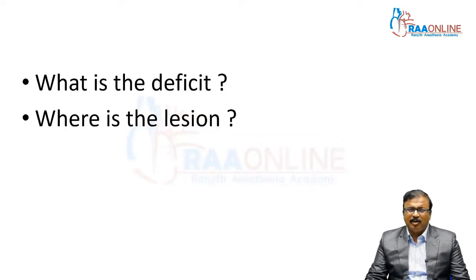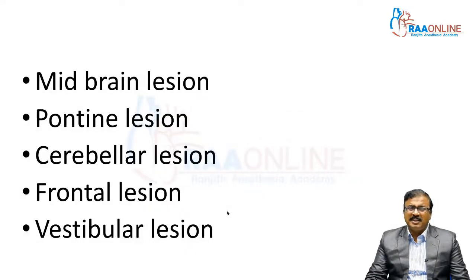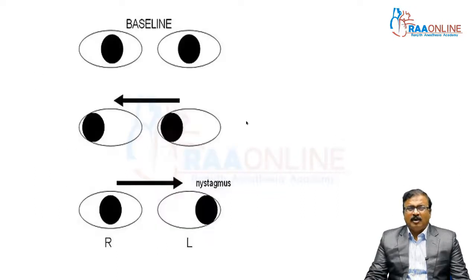The first scenario: we should be able to make the diagnosis, what is the deficit and where is the lesion. The possibilities are either a midbrain lesion, pontine lesion, cerebellar lesion, frontal lobe lesion or a vestibular lesion. We should be able to say where the lesion is. Ocular abnormality I have put as a blank.